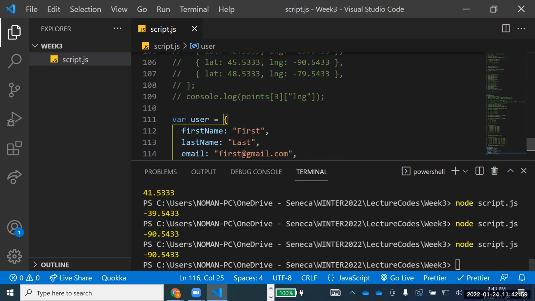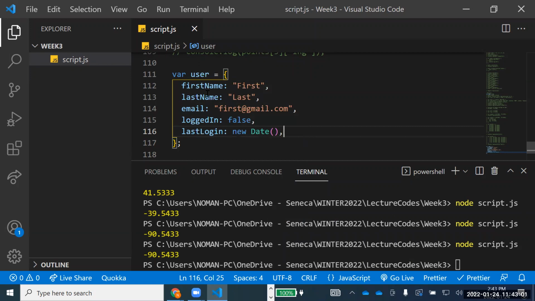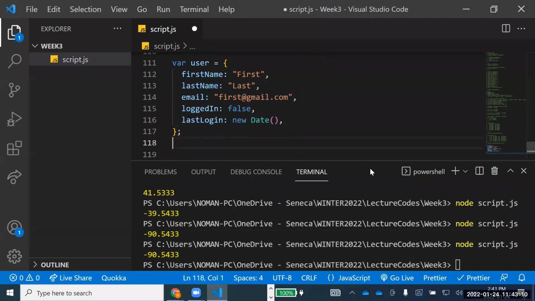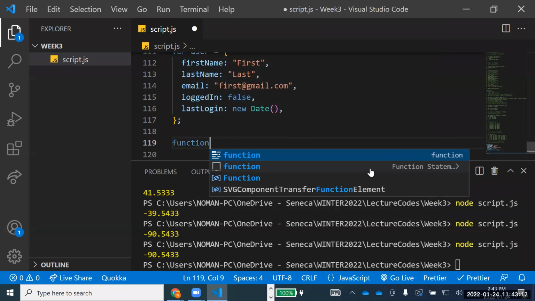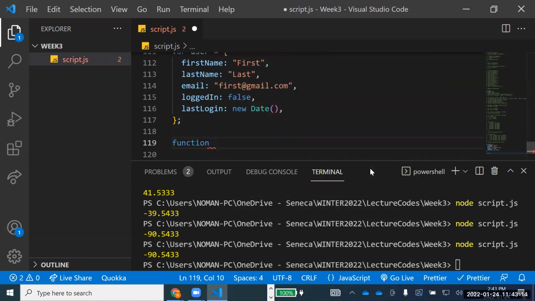And now this is a user that I've created. This is an object I've created. Now this is the key value pair: first name, last name, email, logged in, and last login. Right. And I'm creating a function with that one.